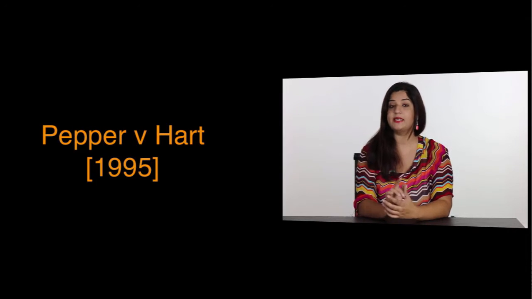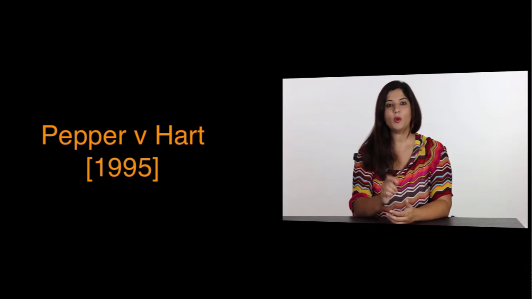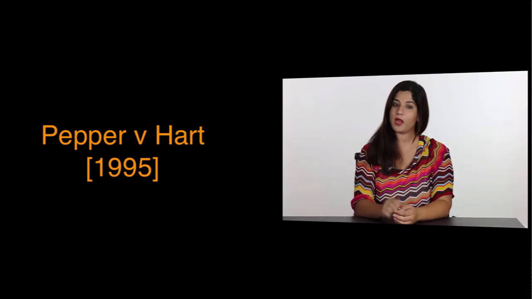The second route was established by the Pepper v. Hart 1995 case. The court established the principle that when primary legislation is ambiguous, then in certain circumstances, the court may refer to statements made in the House of Commons or House of Lords in an attempt to interpret the meaning of the legislation. These statements are found in the Hansard. The Hansard keeps the record of everything that is said during the debates in Parliament. It can be used as a tool for statutory interpretation by the courts.